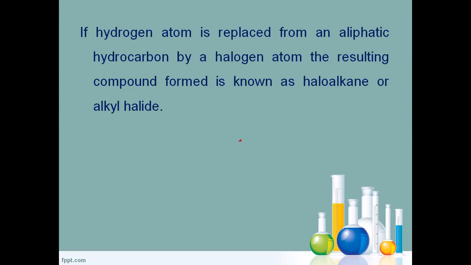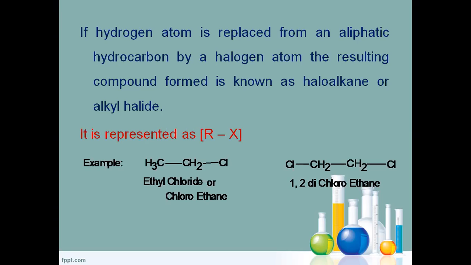These are represented as RX, where R is an alkyl group and X is a halogen. Examples are ethyl chloride and 1,2-dichloroethane.